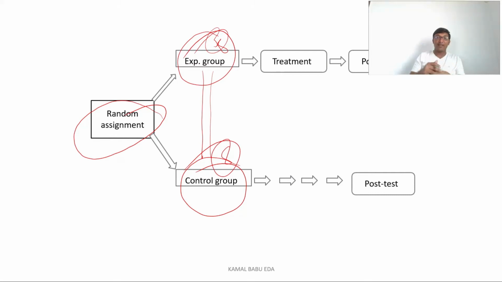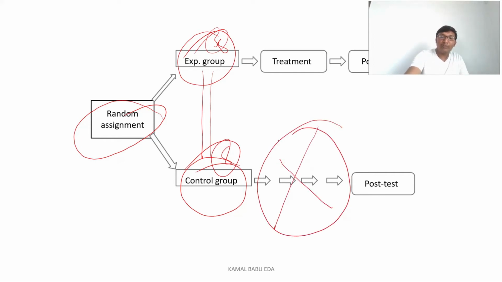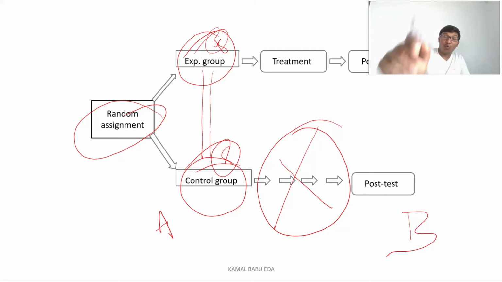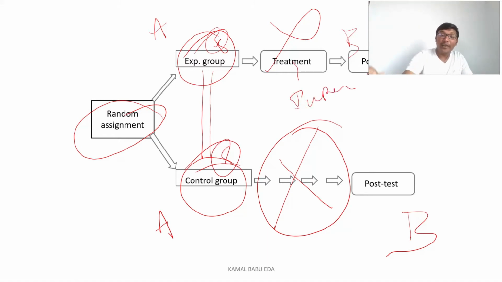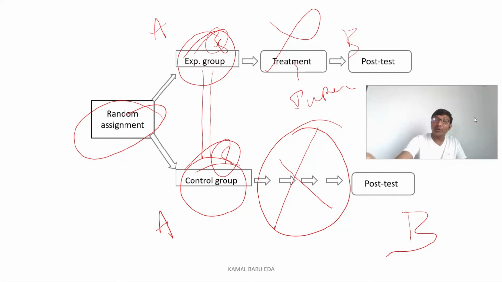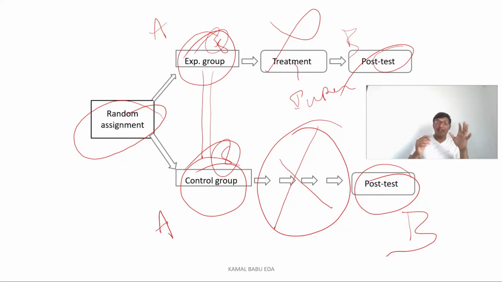They are always equal. The only thing we are doing is not giving any kind of treatment to the control group. The control group remains the same at point A and at point B. For the experimental group, we give the treatment in between point A and point B. This is the independent variable, and we are giving the treatment. Then we do the post-test and see the research design result. So what is the result here? We have it in the post-test only design.